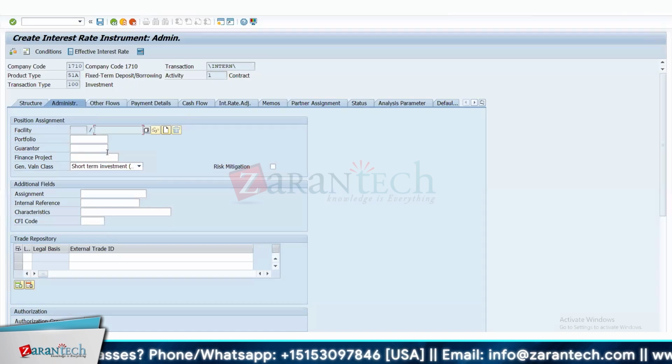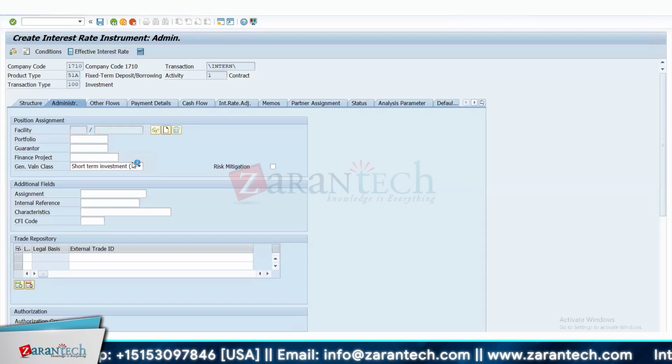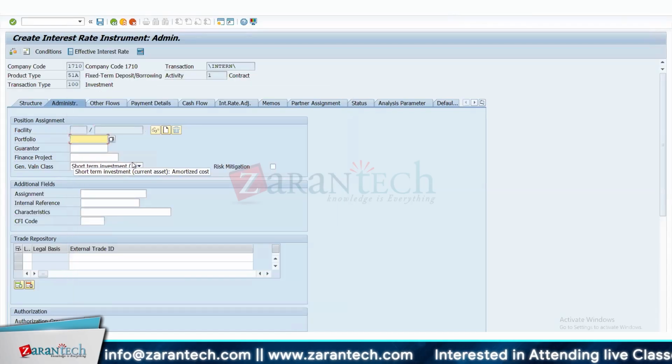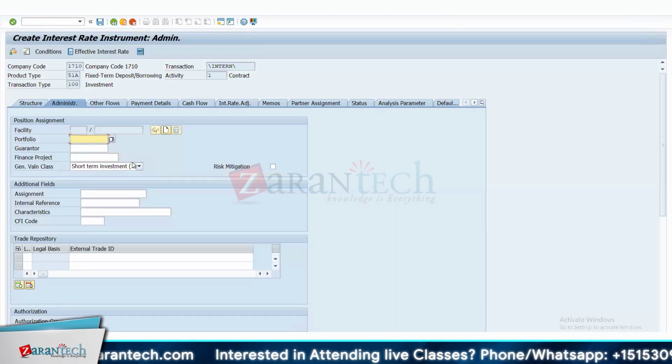So we discussed till facility. I hope this is clear for all of you. Then we have portfolio. Again, portfolio is something that we are not covering as part of this training. This is part of the portfolio analyzer. It is applicable for cases where you're building a portfolio of your company and your different types of investments, and you want to analyze your portfolio against the market returns, and then you can make a decision whether your investments are in the right direction or not.